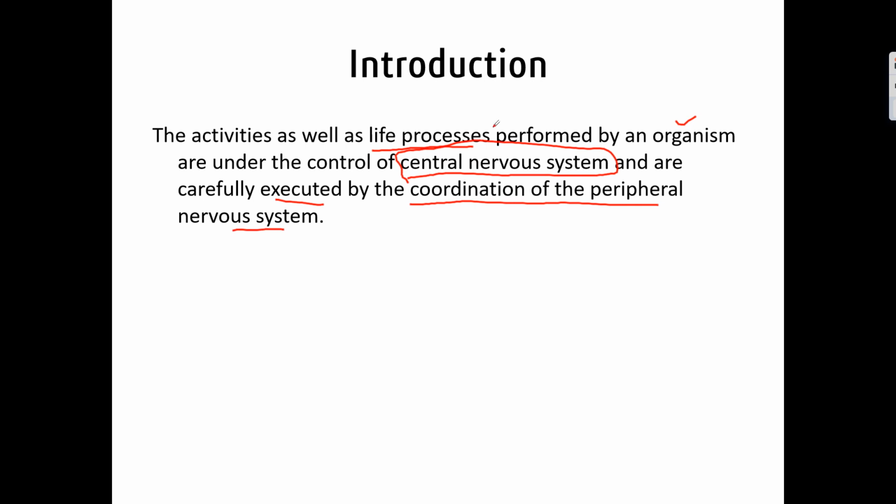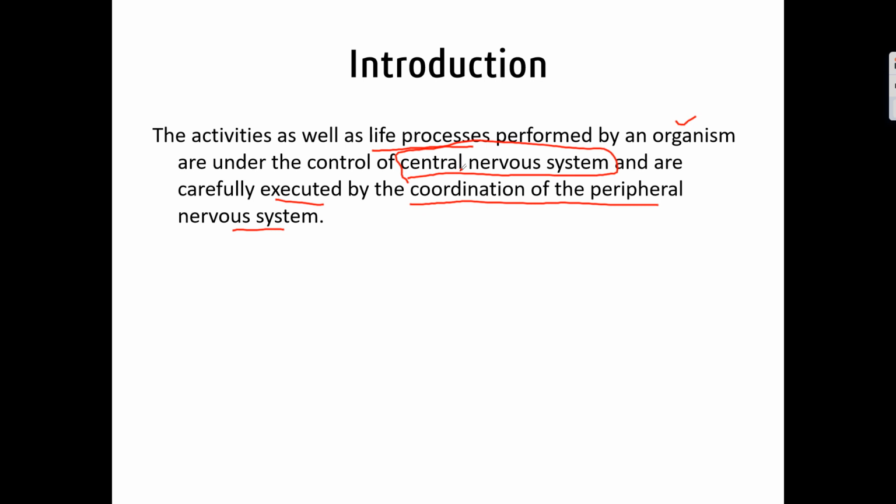You can compare the central nervous system to a teacher, and the peripheral nervous system to student volunteers. And the cells or organs which are going to act are the actual students.